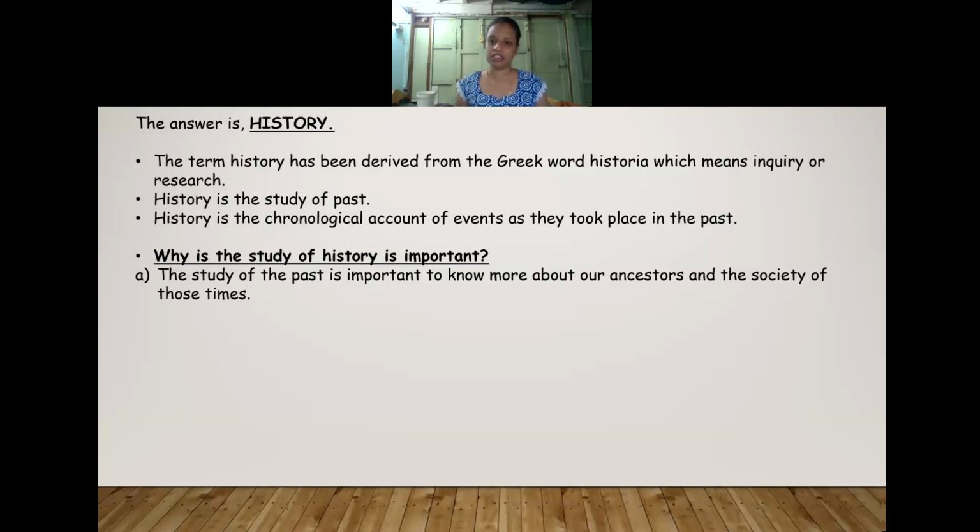Ancestors means our forefathers, our great great grandfathers, grandmothers, our family members, and the society of those times. How the society was built, whatever rules and regulations there were, how the people wore clothes, how they ate food, what kind of religious practices they followed.